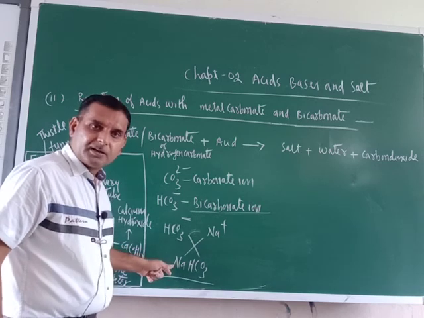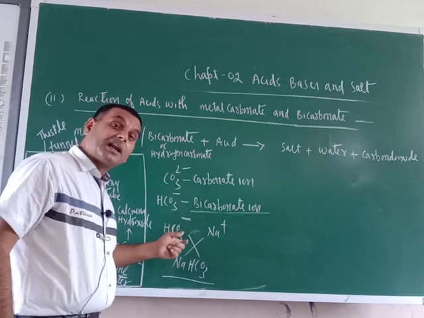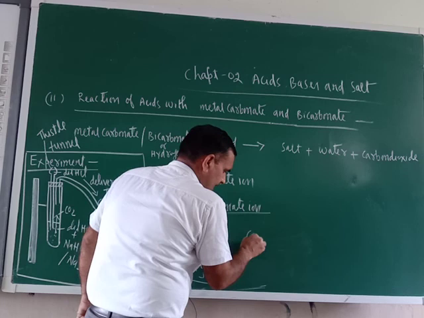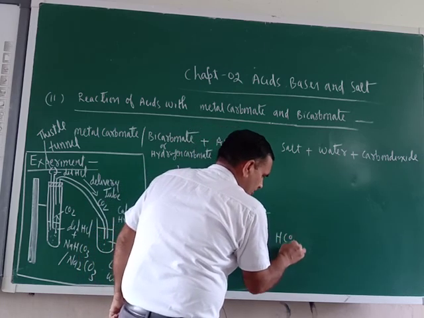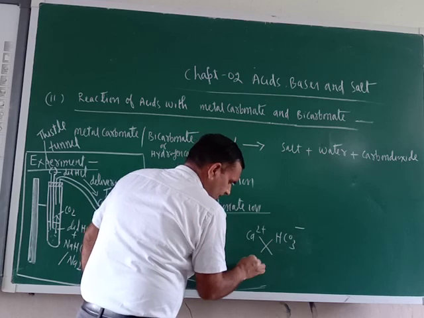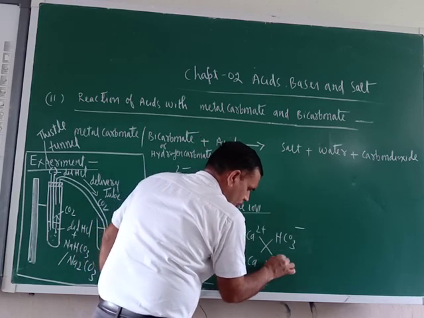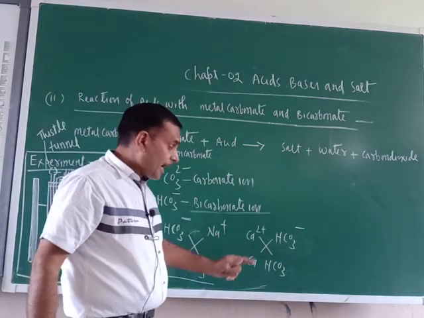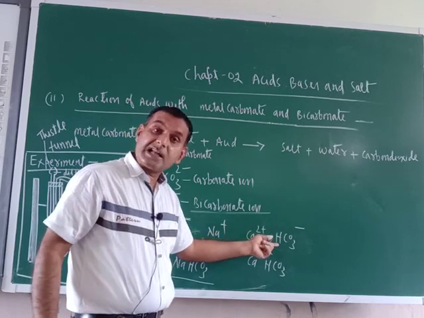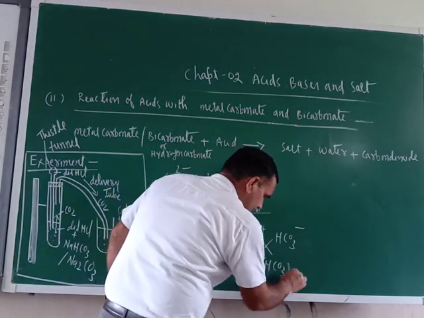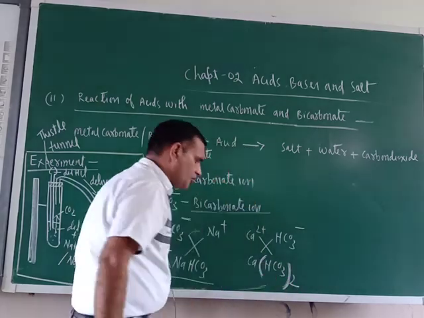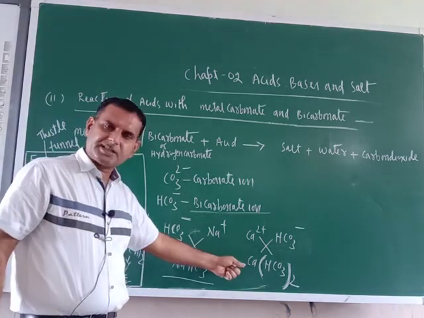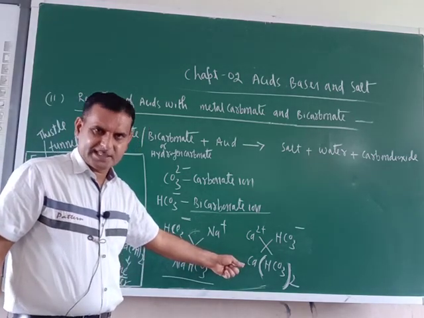But sodium is a metal, so we can say metal bicarbonate or metal hydrogen carbonate. You can take calcium also. Ca 2 positive, HCO3 is single negative. So crisscross this: CaHCO3. If you write 2 here, that 2 is applicable for the entire HCO3, so it is Ca(HCO3) whole twice. This is calcium bicarbonate. This is sodium hydrogen carbonate. This is calcium hydrogen carbonate or calcium bicarbonate.